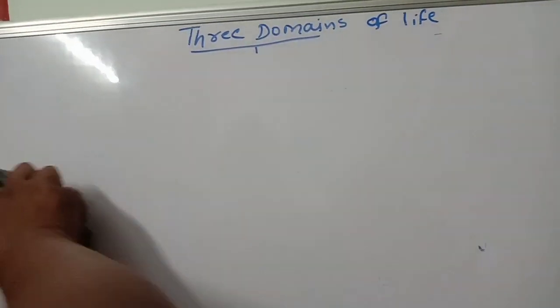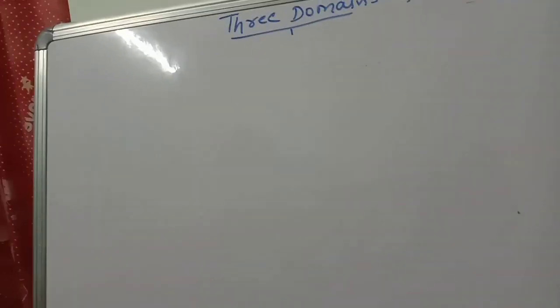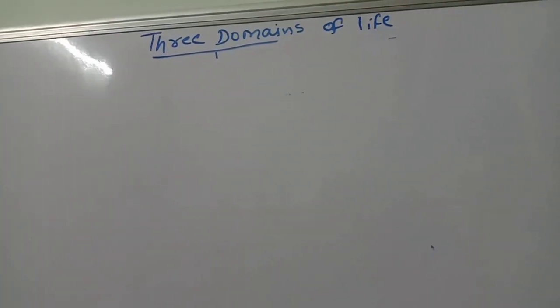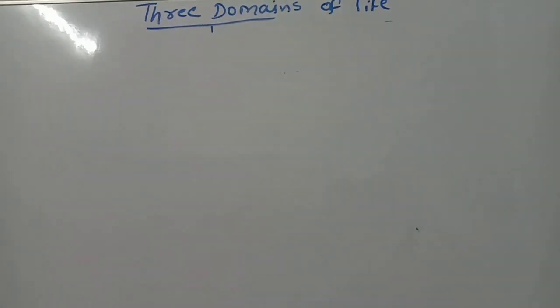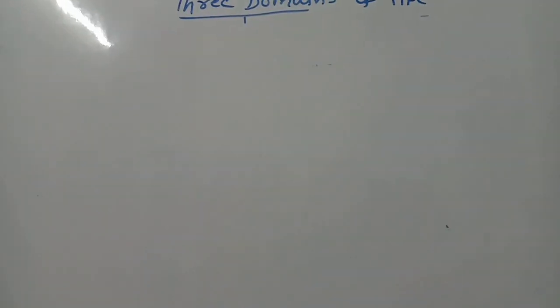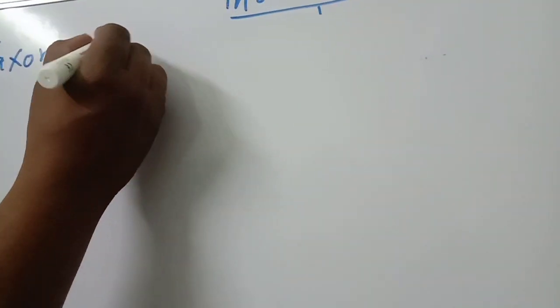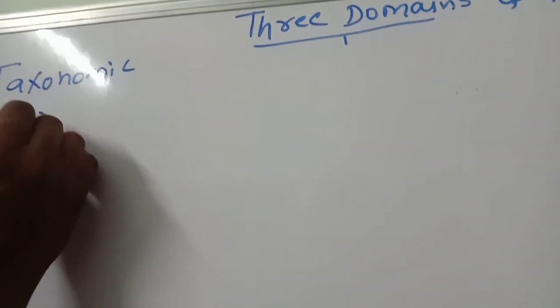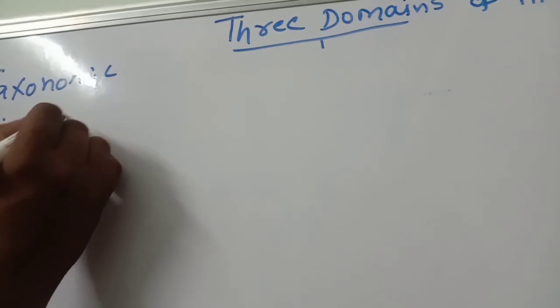So first we have to go for that one. In the textbook, if you observe, there is a chart. You have to read about all the kingdoms from that. Okay, next, taxonomic hierarchy. Okay, taxonomic hierarchy.